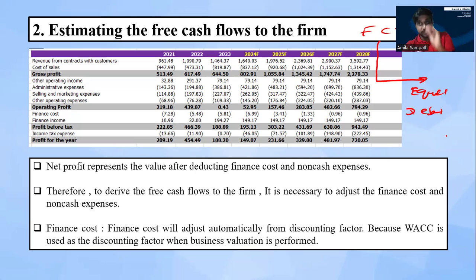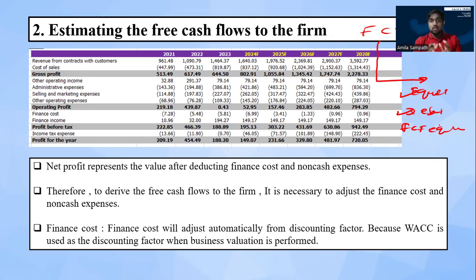Free cash flow to the firm means total cash flows available to distribute among both equity holders and debt holders. But free cash flow to the equity means total cash flows available only for the equity shareholders.